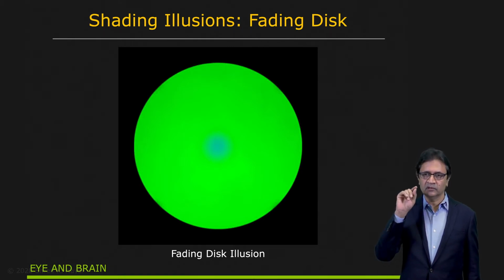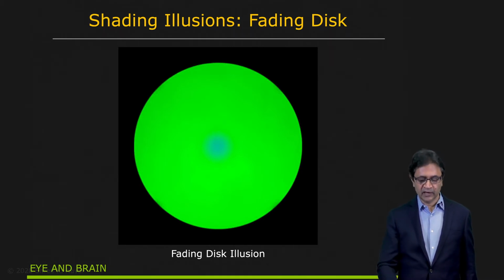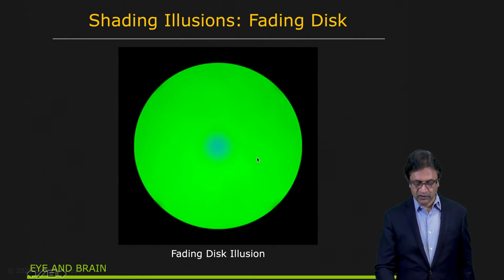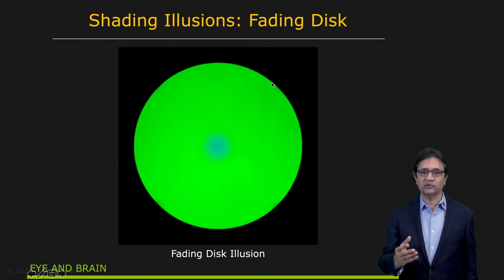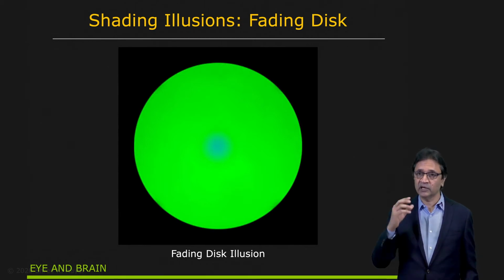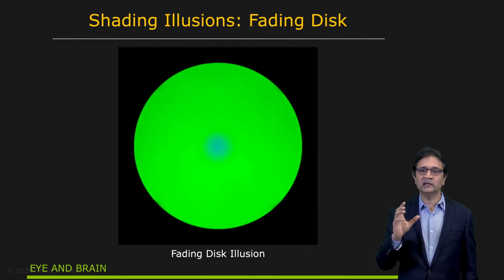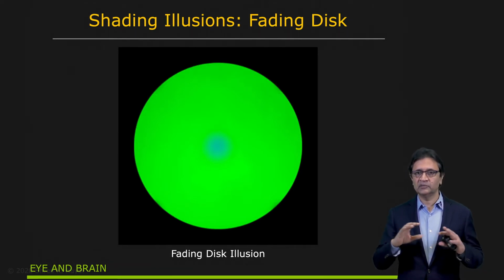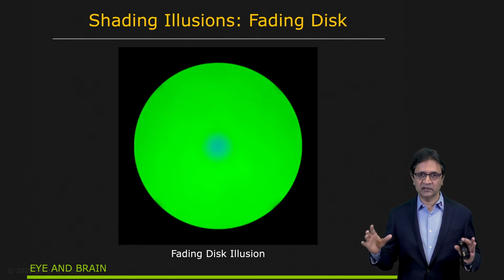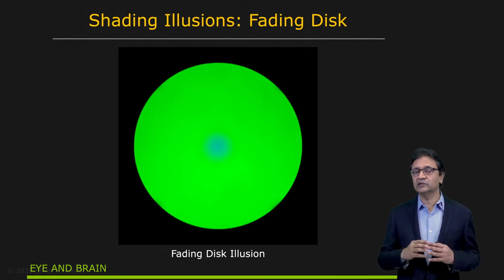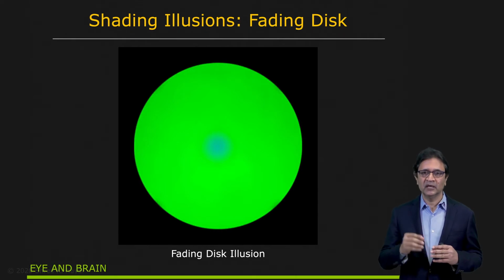But if you fixate on one point, it doesn't have to be the center of this disk at all. You can just pick a point here, say, for instance. And at this point, you might want to freeze the video and watch this because it might take you a little bit of time. But if you fixate on one point, and then keep staring at that point, you'll find that this blue disk, the blue fuzzy disk in the center, just fades away, and you just end up seeing one green disk.